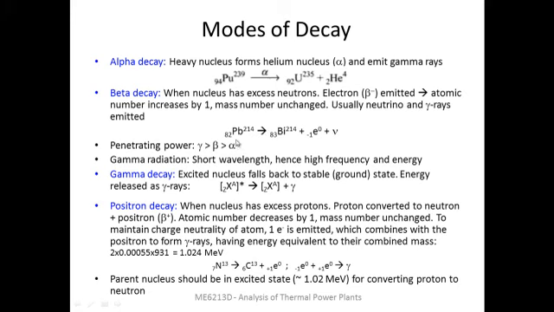Also, if you have a comparison of the different emissions, the gamma rays have a shorter wavelength and higher frequency and energy, and they have a higher penetrating power compared to either beta or alpha particles.